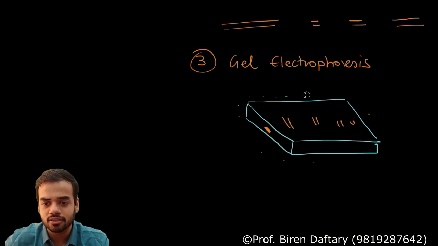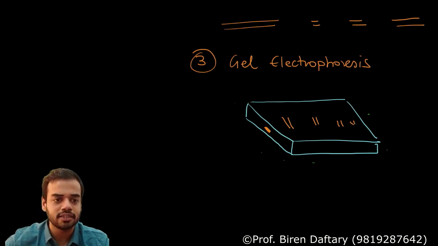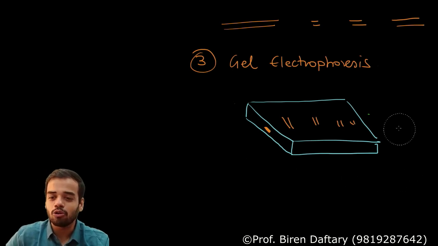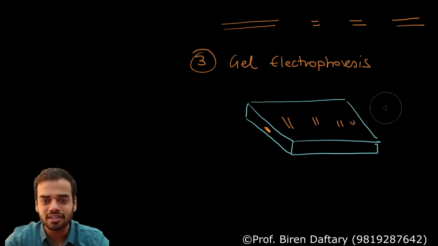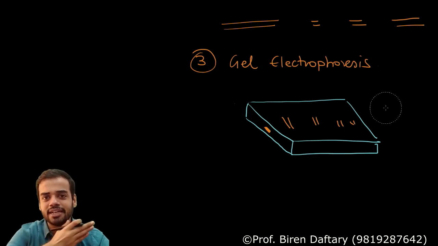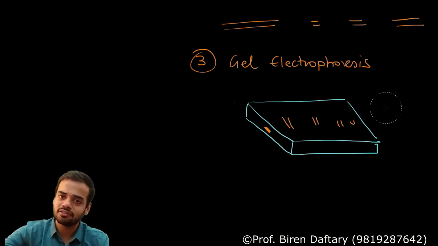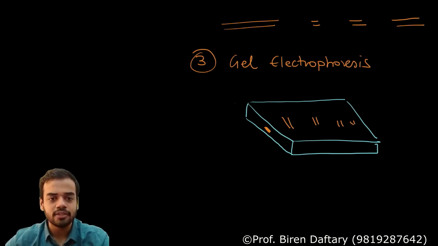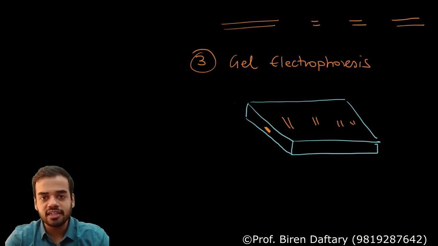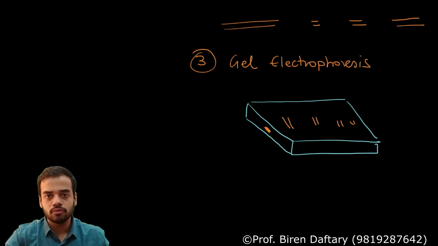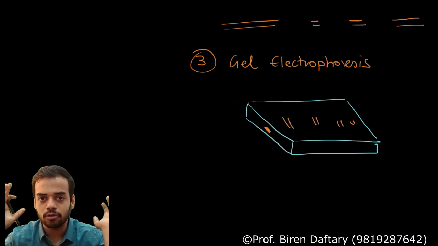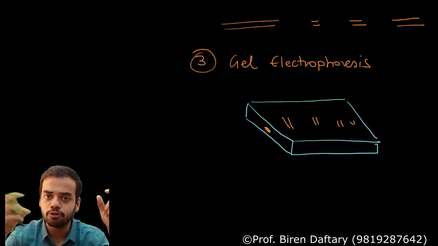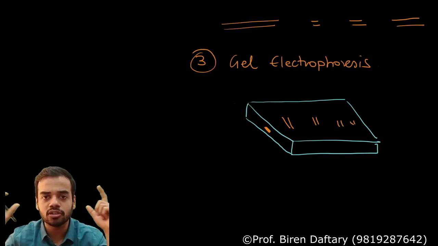I hope everybody has understood why the fragments have separated. They have separated based on the size, and also each fragment has different conductivity. So depending on that, the lightest will move farther right and the heaviest will remain towards the negative terminal. Is this clear? Okay. Now, after gel electrophoresis is done, the gel is removed, and you have all of them separated. I told you, you cannot see all this, so there is a specific time you have to pass the current till. Now your third step is over.